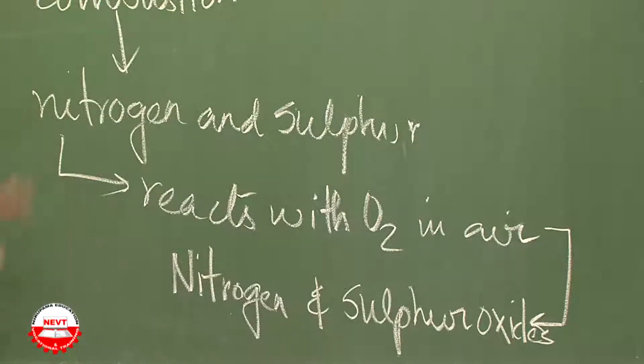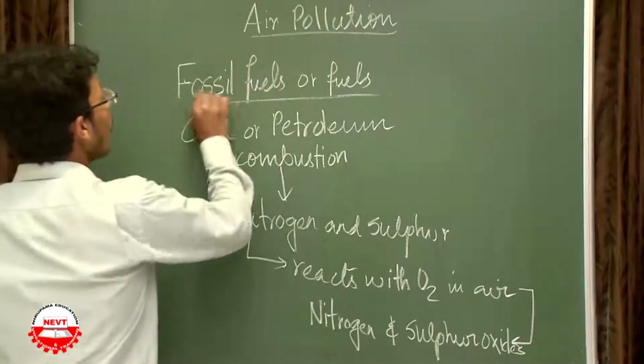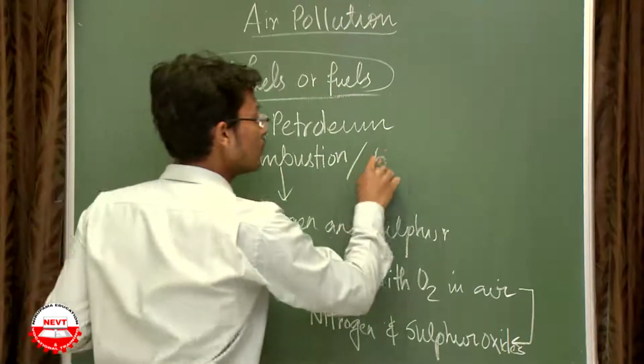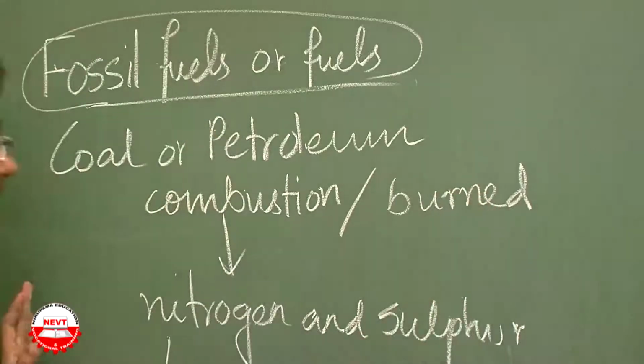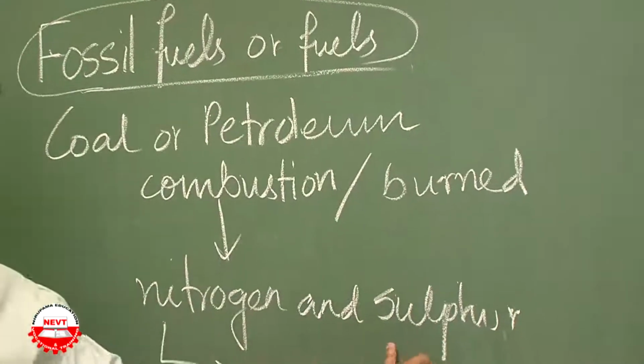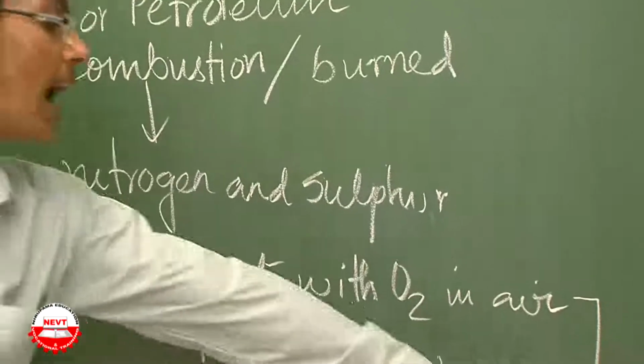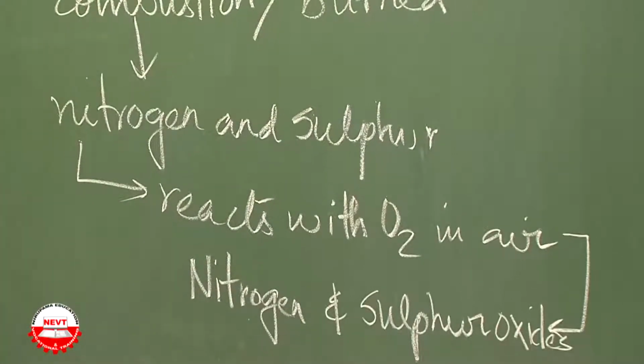So what is the chain? When fossil fuels like coal and petroleum are burned, they release nitrogen and sulfur. The nitrogen and sulfur react with oxygen present in the air and form nitrogen and sulfur oxides.